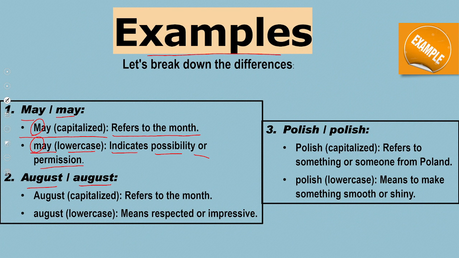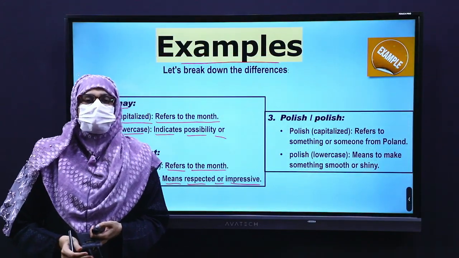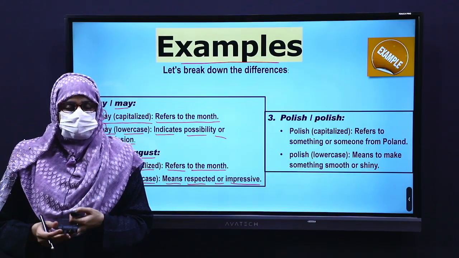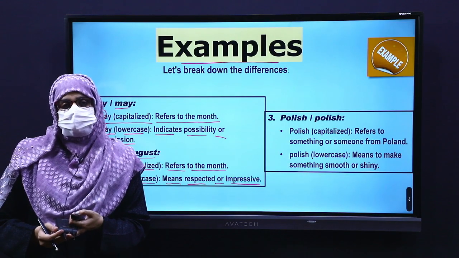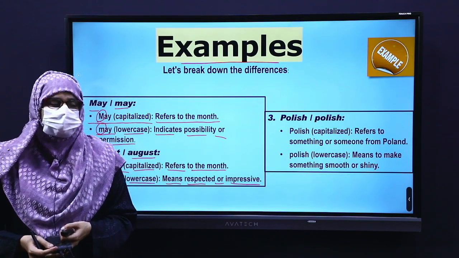August. In this word, as the A is capitalized, it refers to the month August. Whereas in this word, where A is lowercase, it means respected or impressive. He is an august man. My birthday is in the month of August.